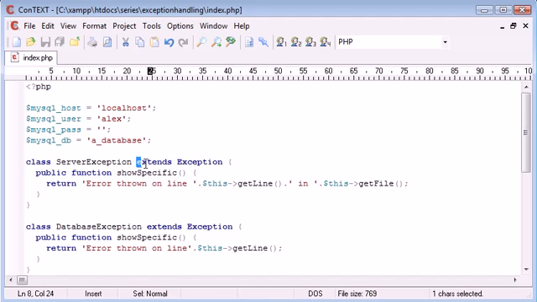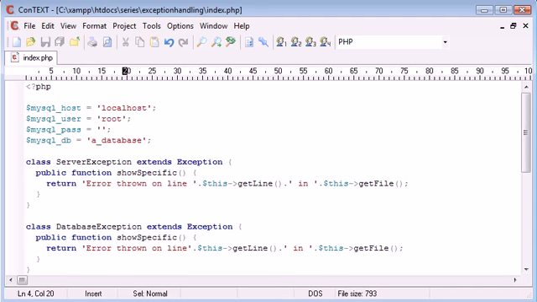However, because we're extending this, we're actually putting it into use in our server exception, which we've named ourselves. So this get line, and then we append on in, and then we append onto that this get file. Okay, so now that should do exactly the same thing.